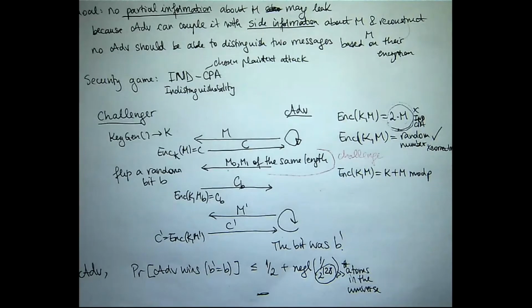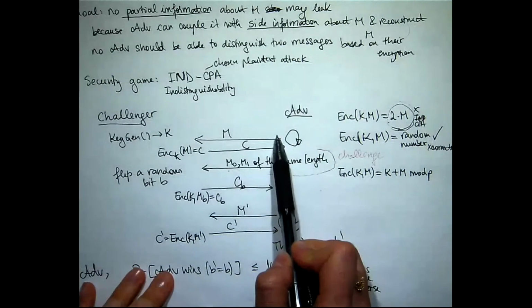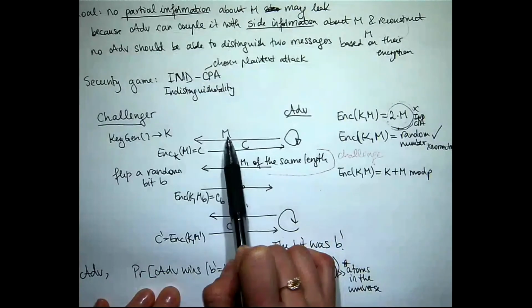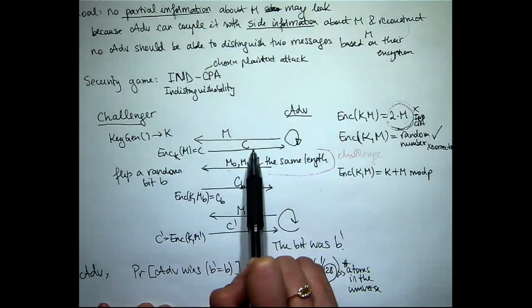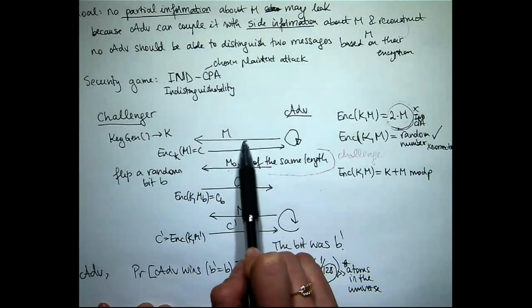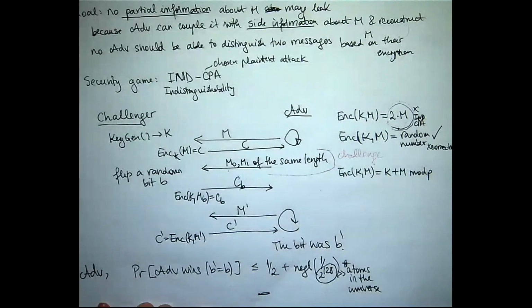Does this leak any partial information about the message whatsoever? Exactly. So let's say that the attacker sends the message 0 here. He's going to get back K mod P. That's going to be the ciphertext. Great. So now the attacker knows K mod P.